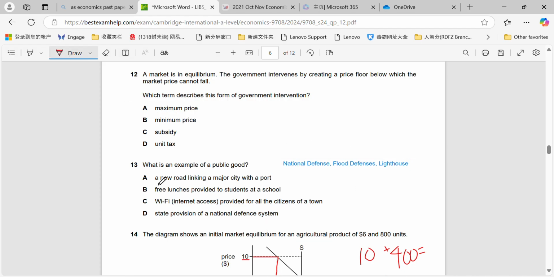Okay, so a new road linking a major city with a port, that is not non-excludable and non-rivalrous. Free lunches provided to students at a school, again, it is not non-rivalrous and non-excludable, therefore it does not make it a public good. Wi-Fi access is not non-excludable and non-rivalrous. State provision of a national defence system, however, is non-excludable and non-rivalrous.